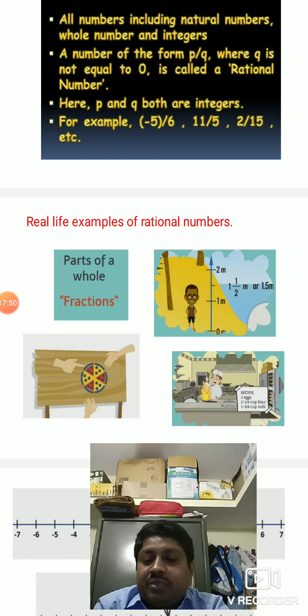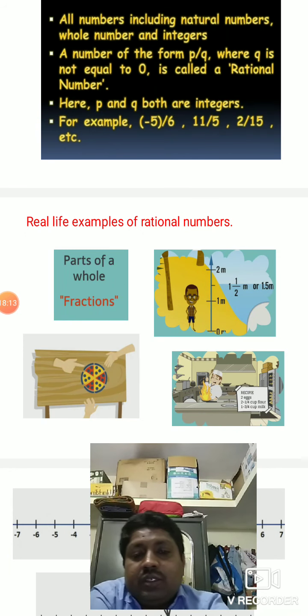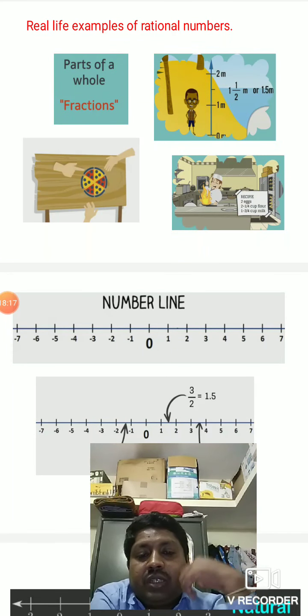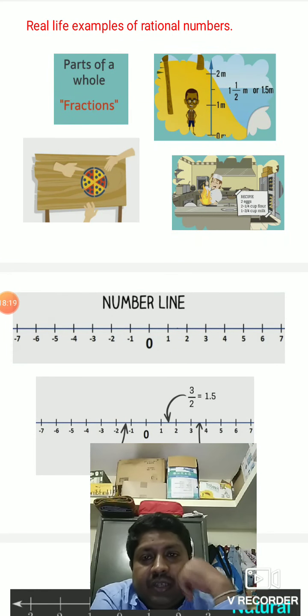And in a recipe, when you do some recipes, the chef might have used different types of measures, for example half cup of flour, and 3 by 4th cup of water, 1 by 4th cup of milk, like that. So they'll use that rational number while doing the cooking. So these are some real life examples of rational numbers.